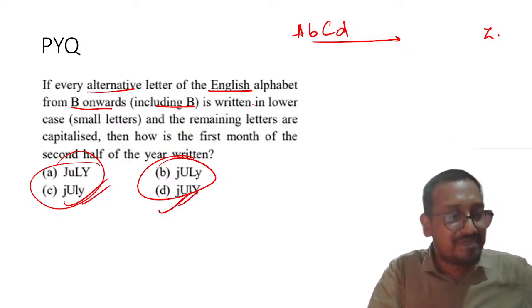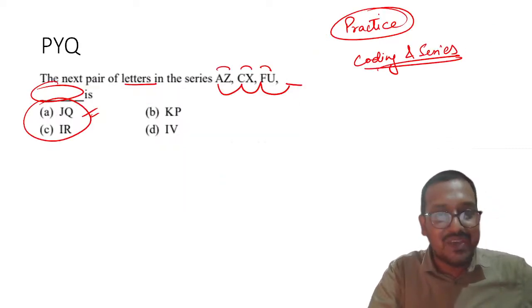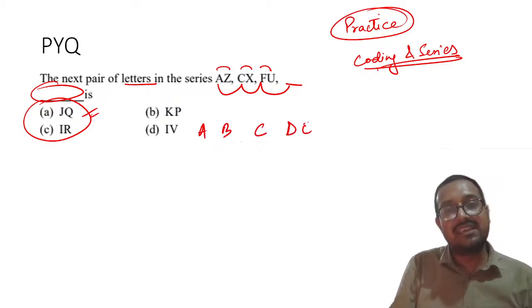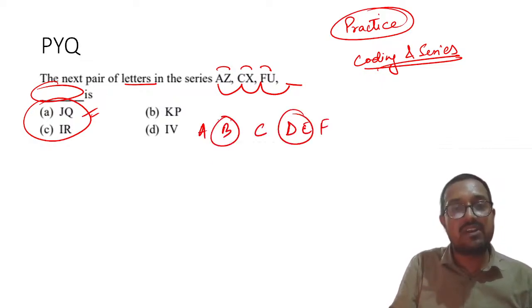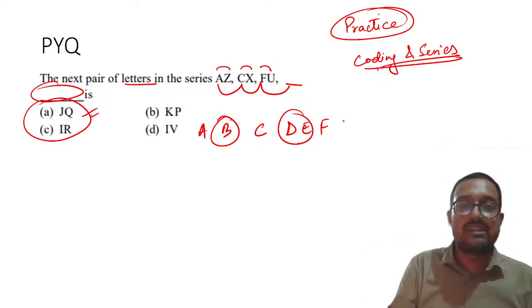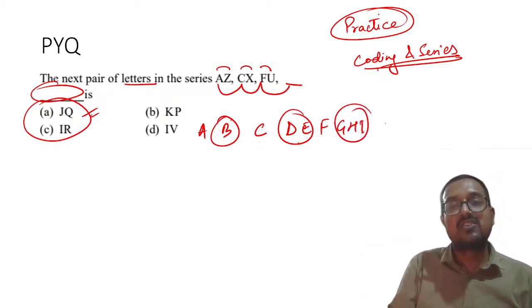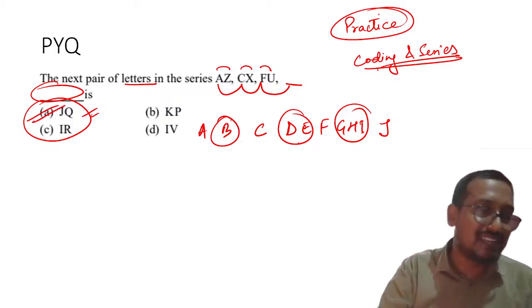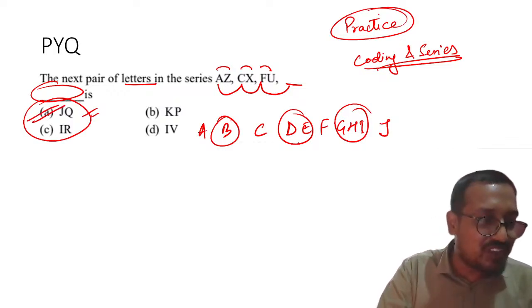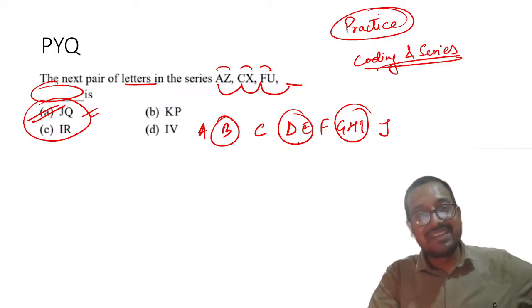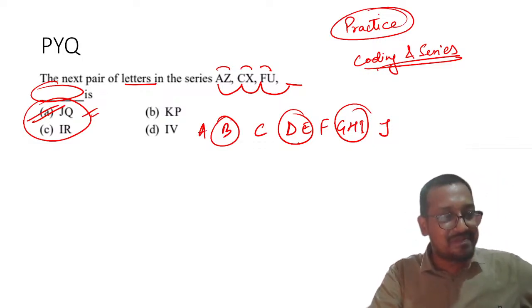Understood? Seems like JQ. Okay. See, my dear students, A, B, C, D, E, F, right? So one gap, then two gap, then obviously three gap. So E, F, G, H, I, right? So obviously these will be gaps, then J will be there. So obviously this will be the correct answer. Okay. Since you all were giving different answers, that is why I solved it. Is it clear?